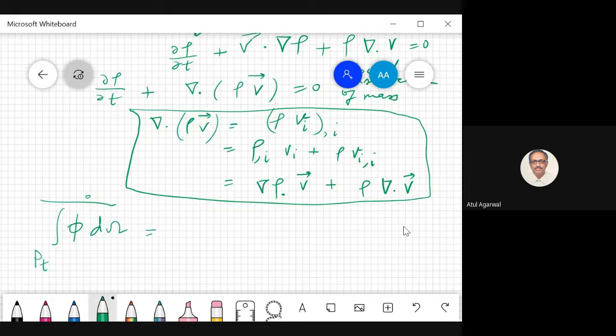So this we wanted to find, and we wrote phi divergence of velocity d omega.